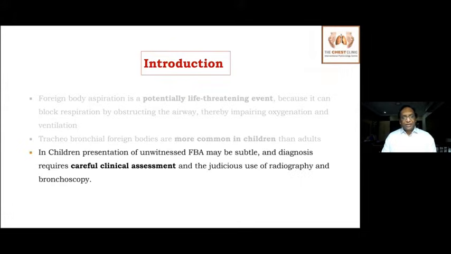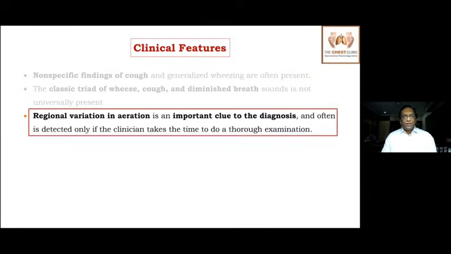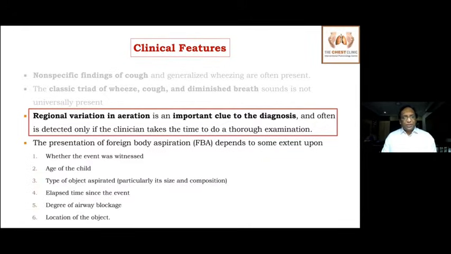You should have careful assessment, otherwise you will miss most of the foreign bodies. The most common clinical features are cough and wheezing, and the classical triad of wheezing, cough, and diminished breath sounds is not universally present. The most important finding in clinical examination for airway foreign body is regional variation of aeration, which is the most important clue. Often, only if you take some time, you can get through this. So how does the foreign body present? It all depends upon the age of the child, whether the event was witnessed or not, the type of foreign body aspirated, time of event, degree of airway blockage, and location of the object.